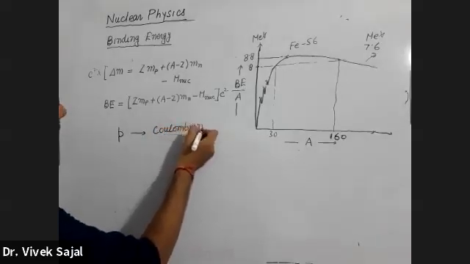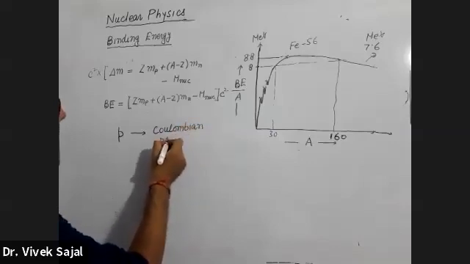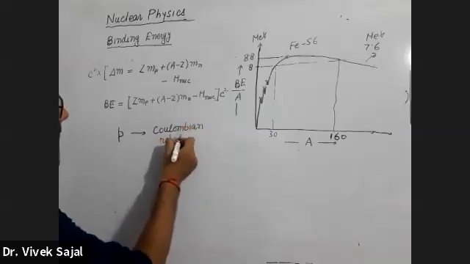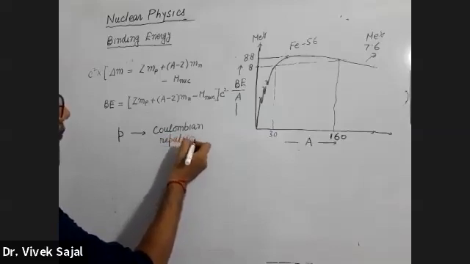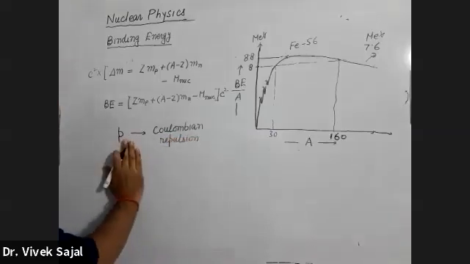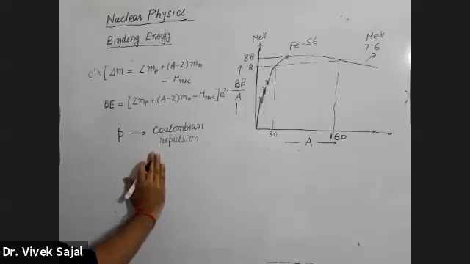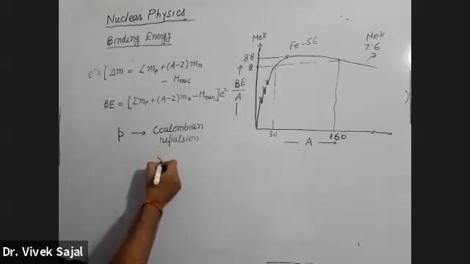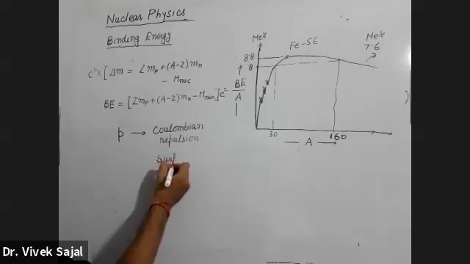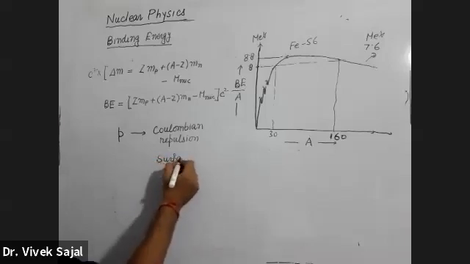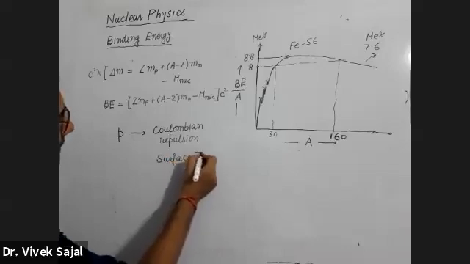There will be Coulombian repulsion between the protons, due to their positive charge. And the second force they were considering was a surface tension type of force.